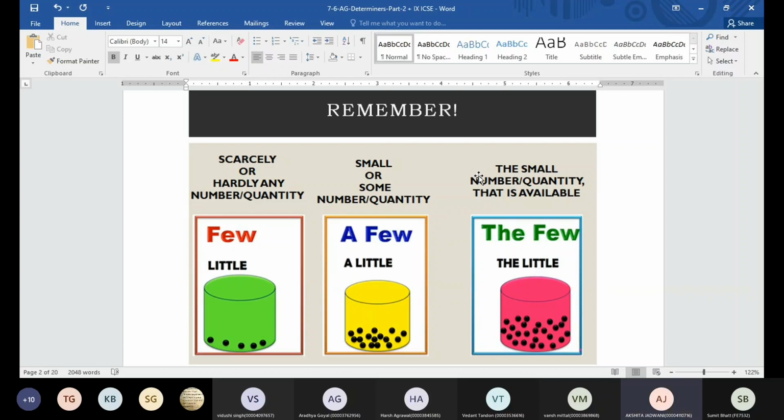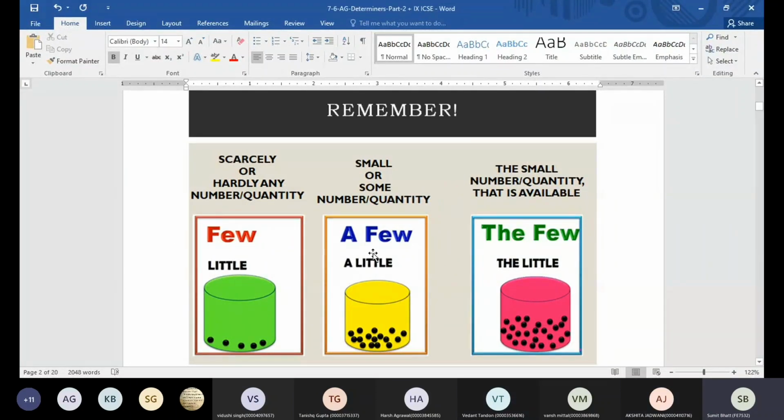So you are not audible. Yes, sir, you are not audible. Sir, your voice is not coming. Okay, am I audible now? Yes, sir. And sir, the screen, is it visible? Yes, sir.